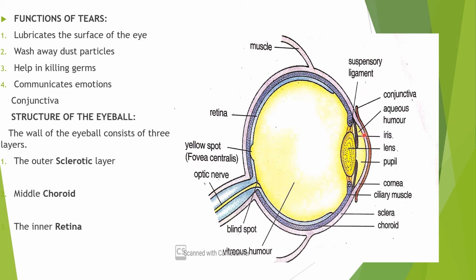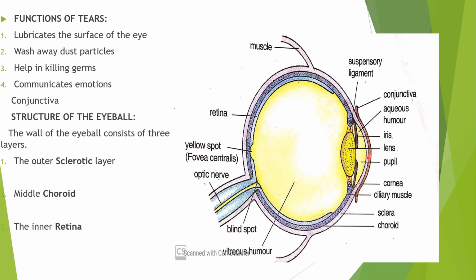Conjunctiva is a thin transparent layer. So through this conjunctiva, the sclera is visible in the front part of the eye. It bulges out and becomes transparent in the front region.